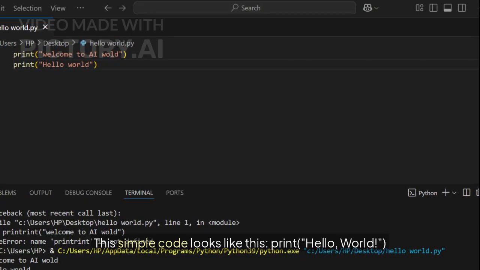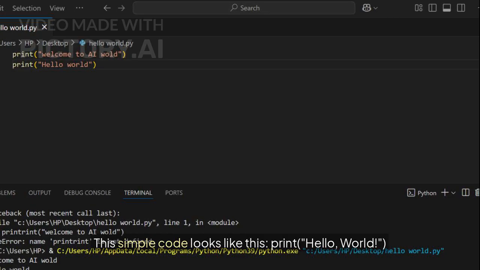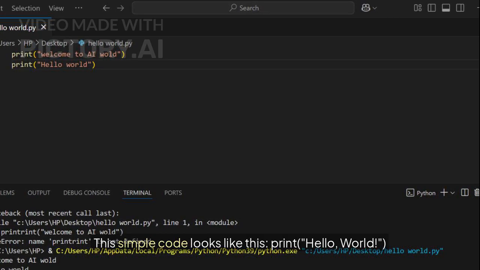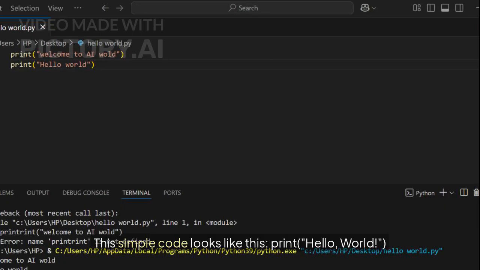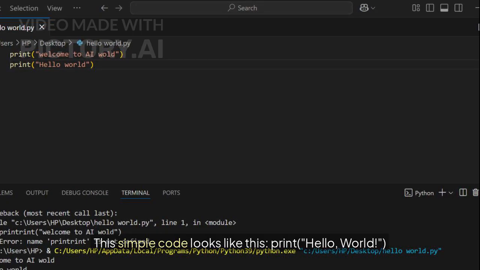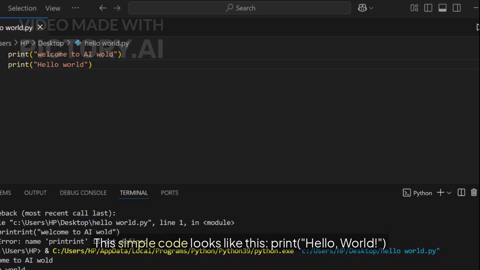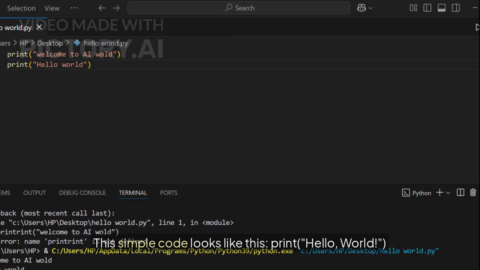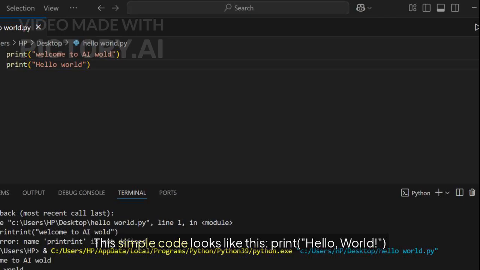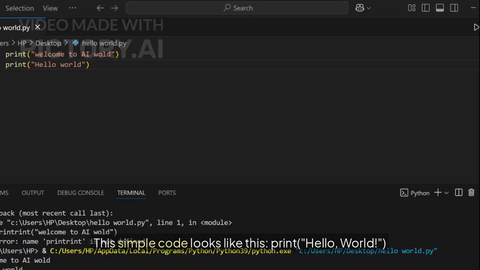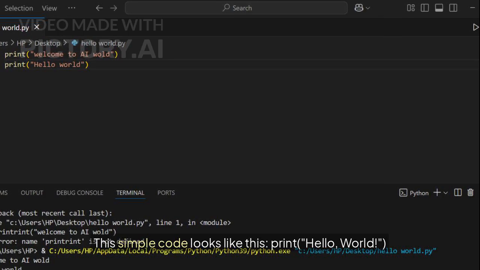This simple code looks like print hello world. Even I have printed welcome to AI world. It's a simple command, a simple English command, which can be easily understood by everyone. You can see in the output window, it is printing whatever you are writing in double quotes.